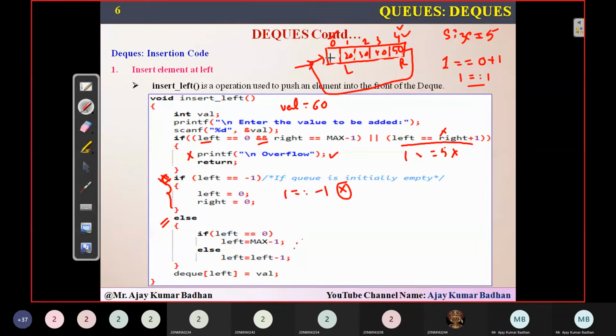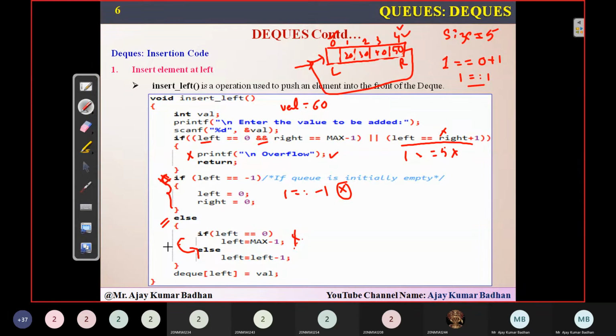In order to make that work, we check left equal to 0. No, left is pointing to index number 1, so this will be cancelled. It will come to the else part: left equal to left minus 1. So what is the value of left here? Index value 1. 1 minus 1 is 0. So you can see that left is going to point to this location here.